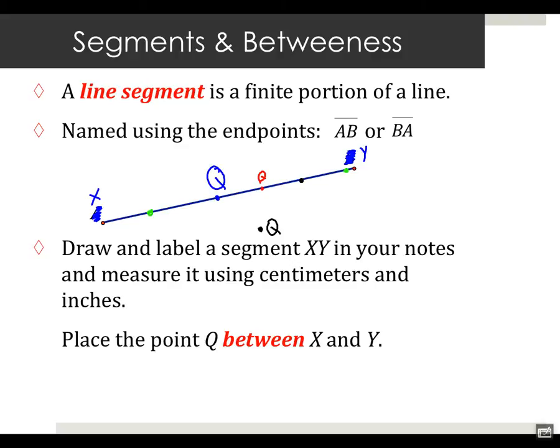Okay, who said yes? Matt? She's still between them. She's one end. But then your definition of between and her definition of between would be different. You think we can fly with that? No. So we need to narrow it down. And that's the problem, that almost everybody is going to do the same thing here. I don't think any of you put Q off the line segment, right?